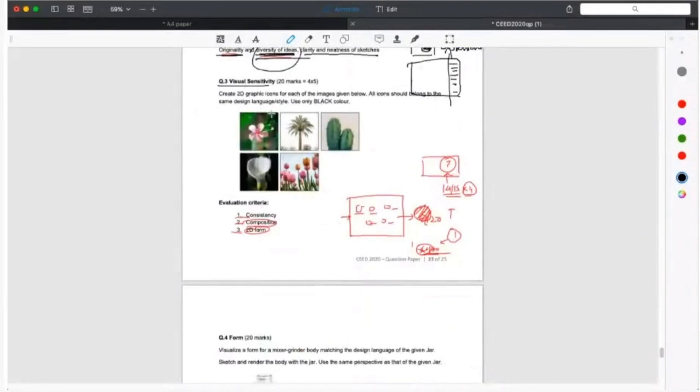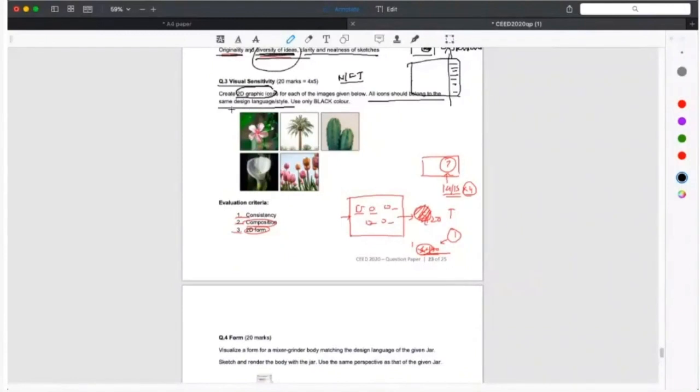Third question. Create 2D graphic icons. This is very helpful for NIFT aspirants. 2D graphic icons for each of the images given below. All icons should belong to the same design language or style. Okay, I want to know your perspective here, because I want to see how much you understand this question before we even tell you how it is done.